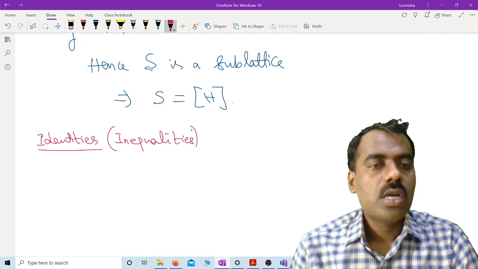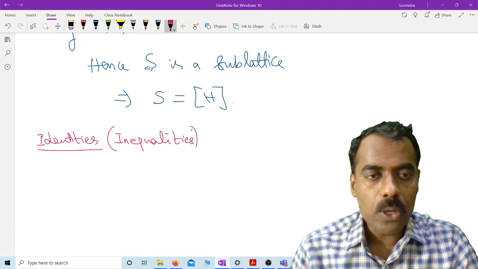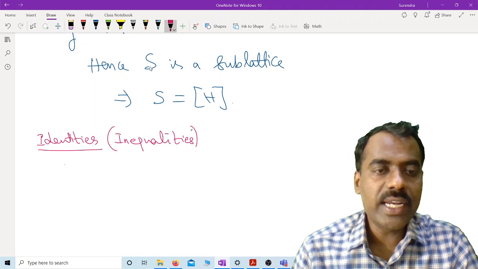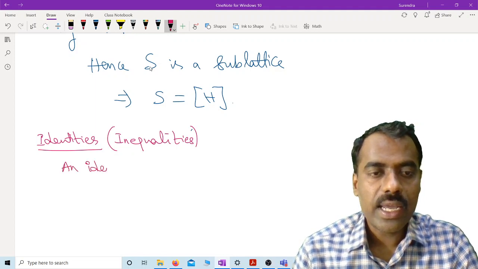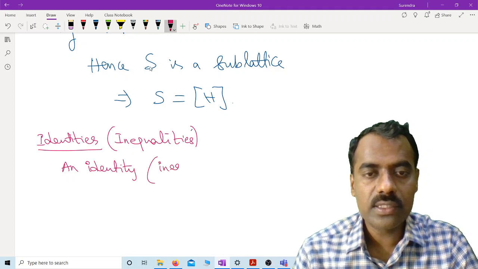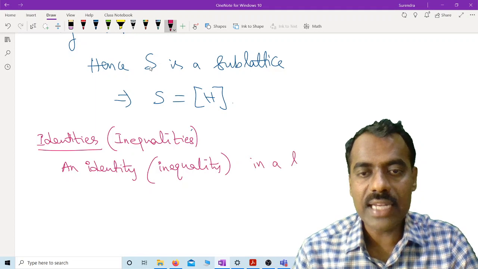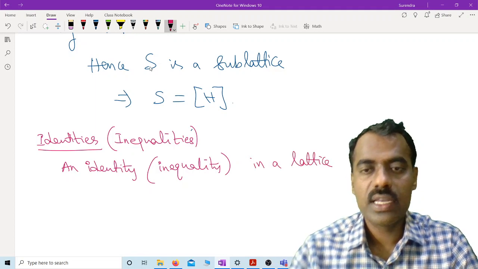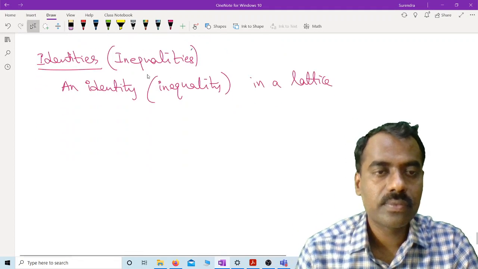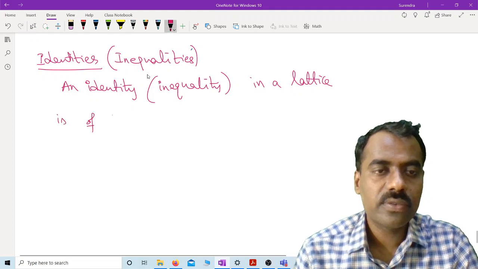Okay, so an identity or inequality in a lattice is of the form